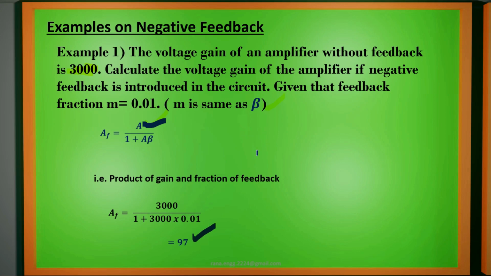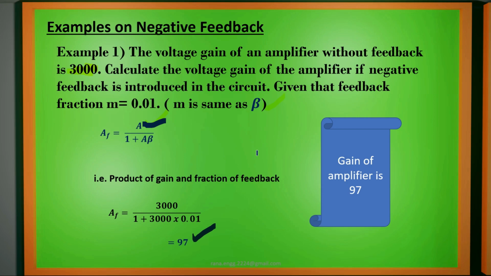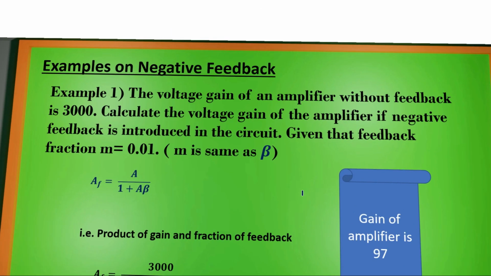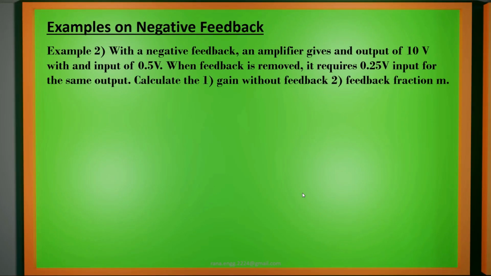So what you have to realize here is that the gain of this amplifier with feedback is reduced from 3000 to 97. That is the impact of negative feedback. The gain is reduced. But then why use negative feedback? That is the question. It provides gain stability, noise reduction and other benefits that we will see in the next examples. Let us discuss the second example.